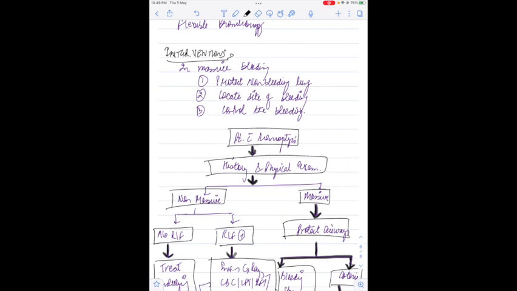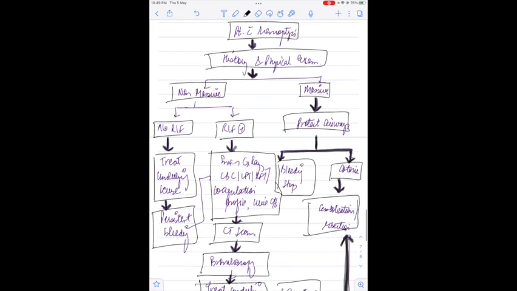What are the interventions we'll do? Whenever there is bleeding, first of all we have to protect the non-bleeding lung. Then we have to locate the site of the bleeding and we have to control the bleeding. This is an algorithm which shows what you will do if the patient presents to you with hemoptysis. First of all, we'll take the history of the patient and physically examine. If the hemoptysis is massive, then we have to protect the airways.